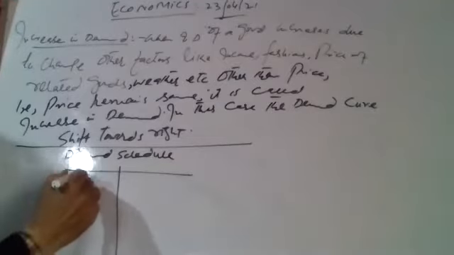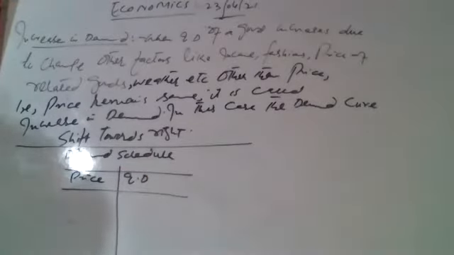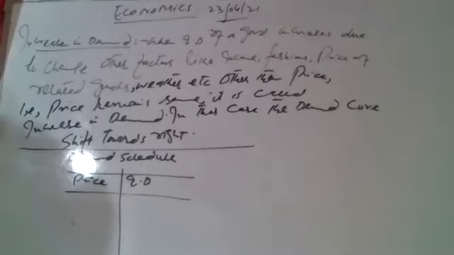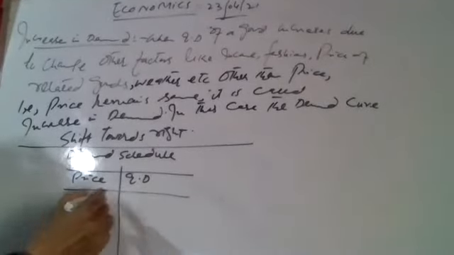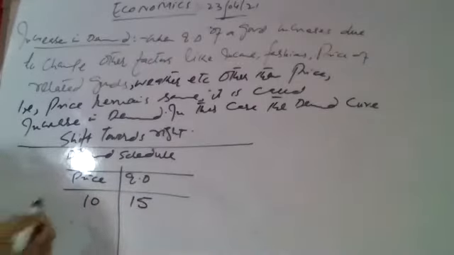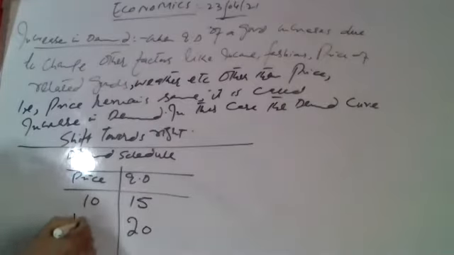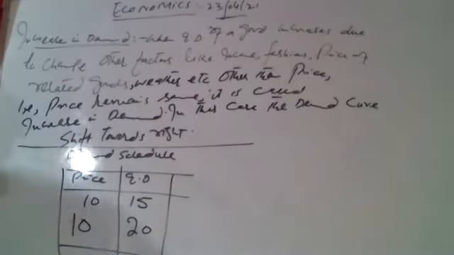For example, we have price and quantity demanded. Price of a good is 10 and quantity demanded is 50. Abruptly, quantity demanded increases to 20, but price remains the same. So this is the case of increase in demand.